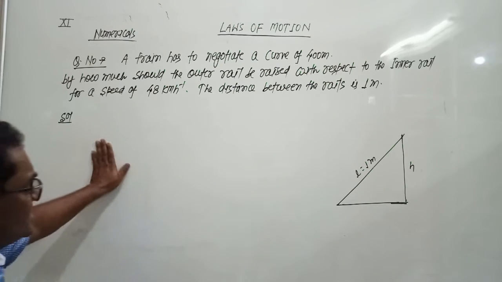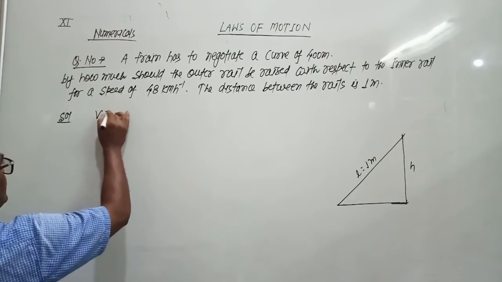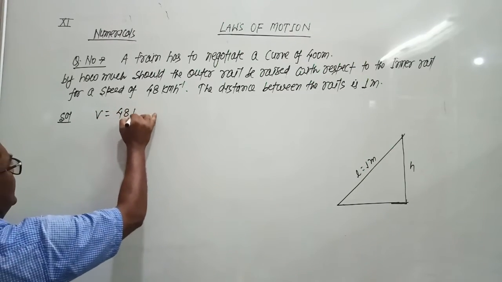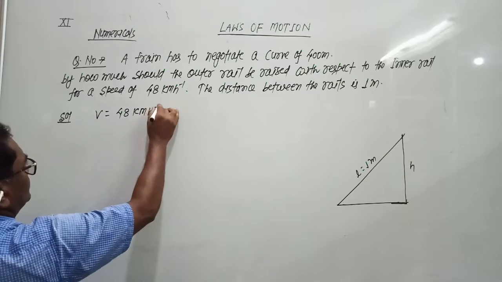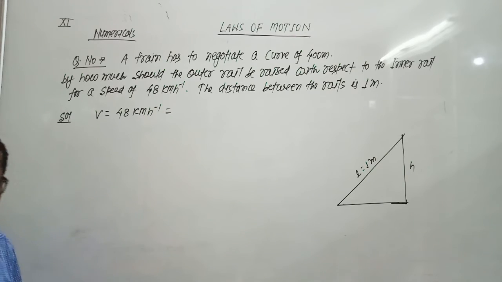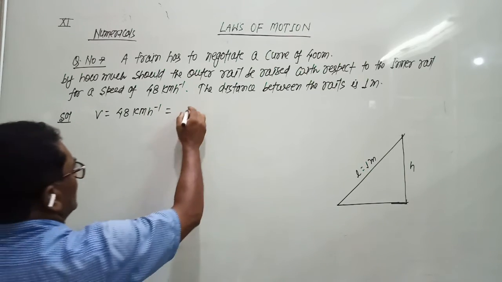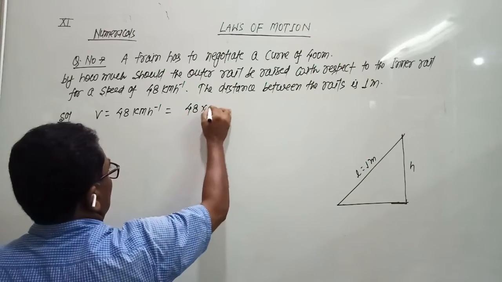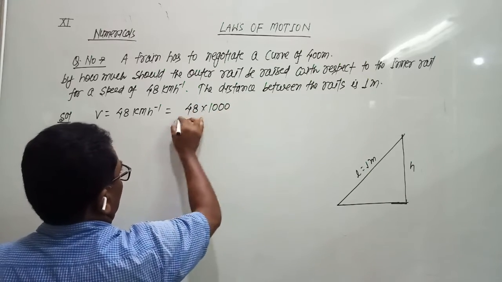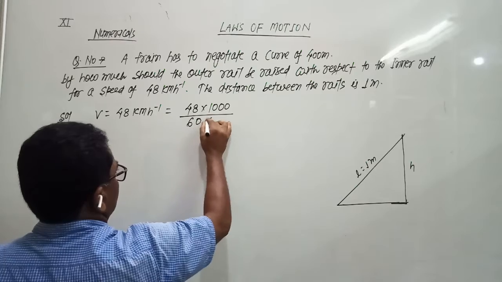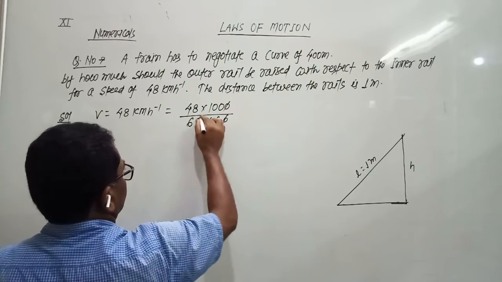Now the speed is given. V equals 48 kilometers per hour. So we convert this speed to meters per second. 48 into 1000 divided by 60 into 60.